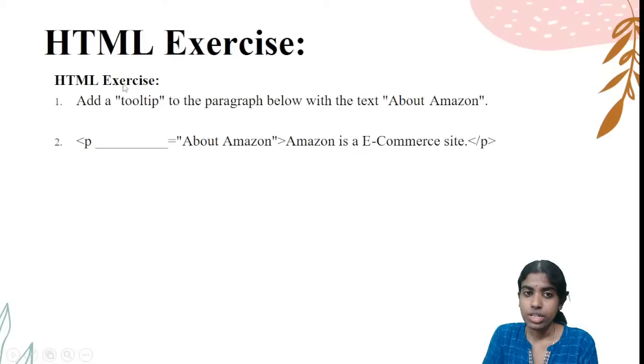Just take down this exercise. Add a tooltip to the paragraph below with the text about Amazon. Have you taken down? Just take down this exercise. Add a tooltip to the paragraph below with the text about Amazon.